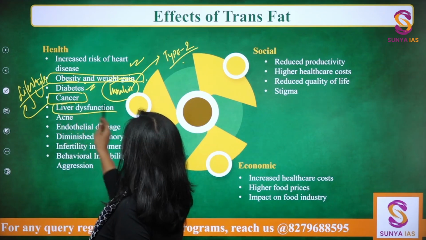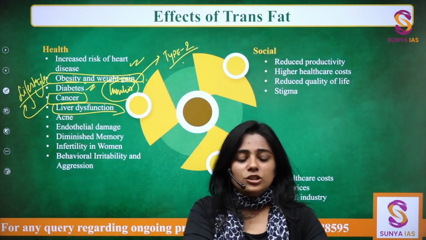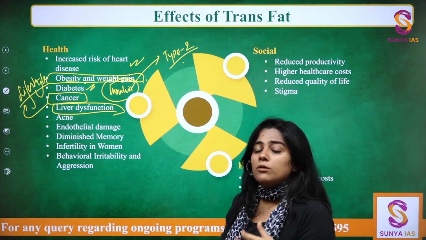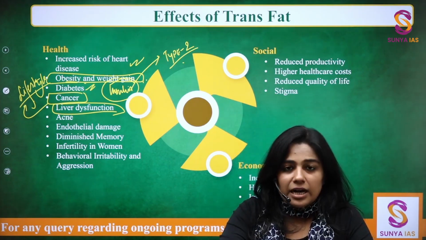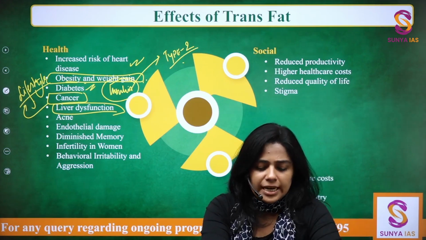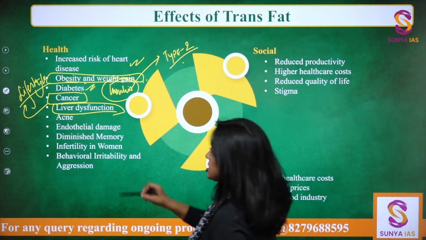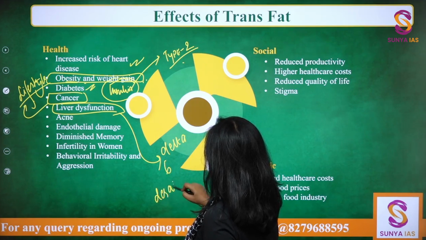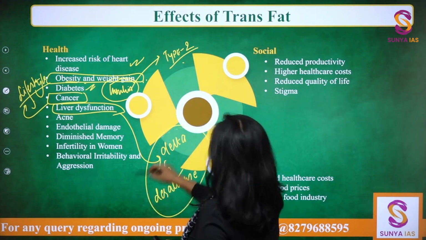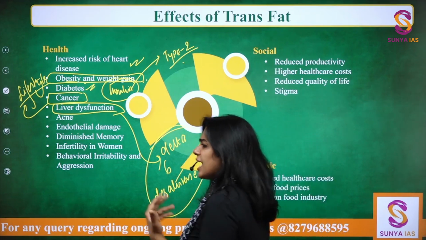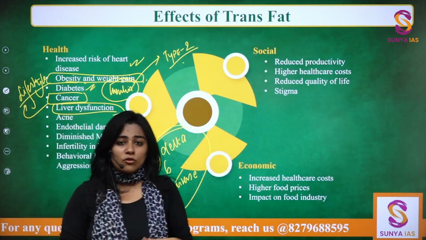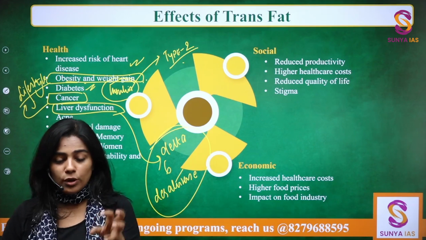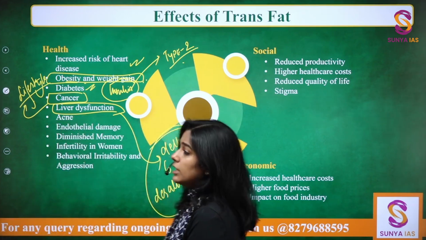Then it can also lead to liver dysfunction. So generally we associate liver problems only with alcohol. But even when we talk about trans fats, it does impact our liver because it interferes with delta 6 desaturase. You don't need this information, I'm just telling you. Delta 6 desaturase, right? Which is the natural functioning mechanism of liver. So just like alcohol interferes with the functioning of liver, trans fat and excessive trans fat also intrudes the natural functioning of your liver.